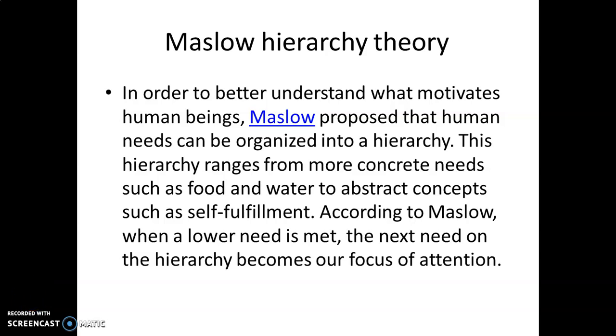Maslow hierarchy theory. In order to better understand what motivates human beings, Maslow proposed that human needs can be organized into a hierarchy. This hierarchy ranges from more concrete needs such as food and water to abstract concepts such as self-fulfillment. According to Maslow, when a lower need is met, the next need in the hierarchy becomes our focus of attention.